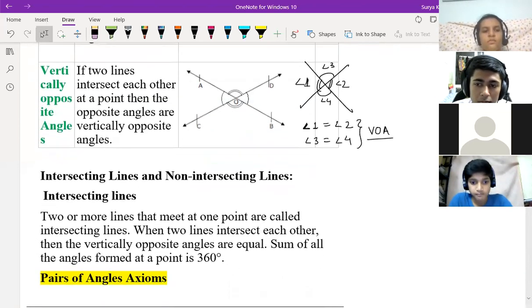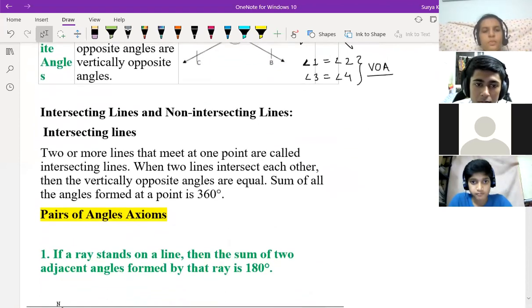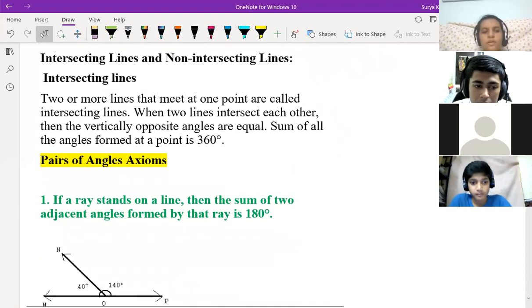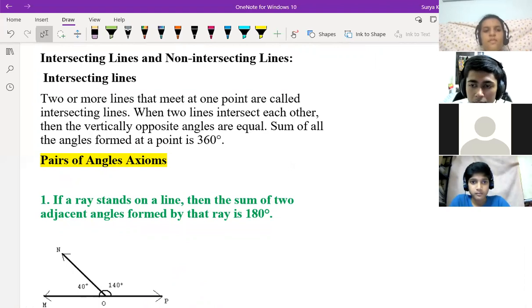Now, intersecting lines and non-intersecting lines. When two lines meet at a point, those are called intersecting lines. So intersecting lines can never be parallel to each other, right? And non-intersecting lines means what? They will not intersect, which never meet each other. Those lines are what? Parallel lines, right?